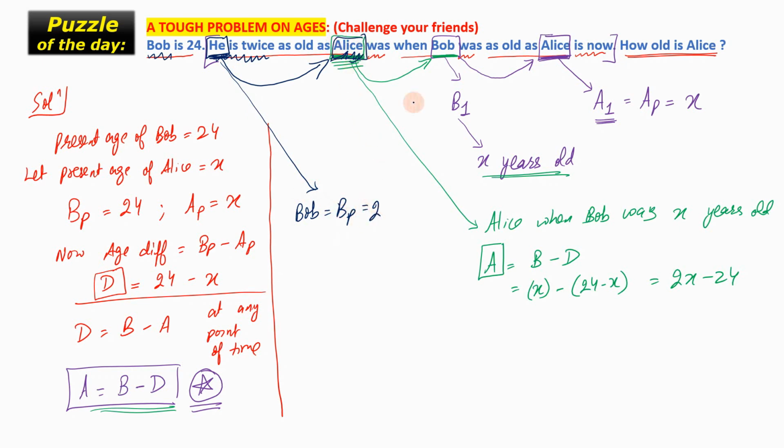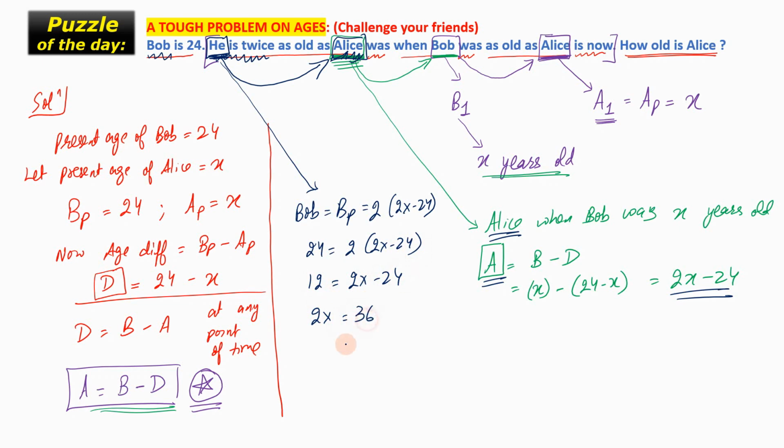Over here, Alice is 2x minus 24 years old. So we get that 24 is equal to 2 into 2x minus 24, thereby getting that 12 is equal to 2x minus 24, which implies that 2x is equal to 36, further revealing the answer as 18 years.